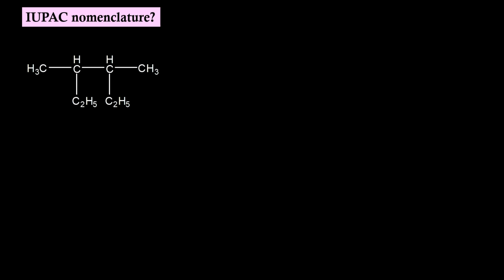First, it would be better if we convert the given structure into bond line representation because chances of making mistakes will be less. We are having 4 carbon atoms here. Let us write that. And on the second carbon, we are having ethyl sitting. Similarly, on the third carbon, we are having ethyl sitting. Now, if we try to name this molecule, then this will be the longest chain.